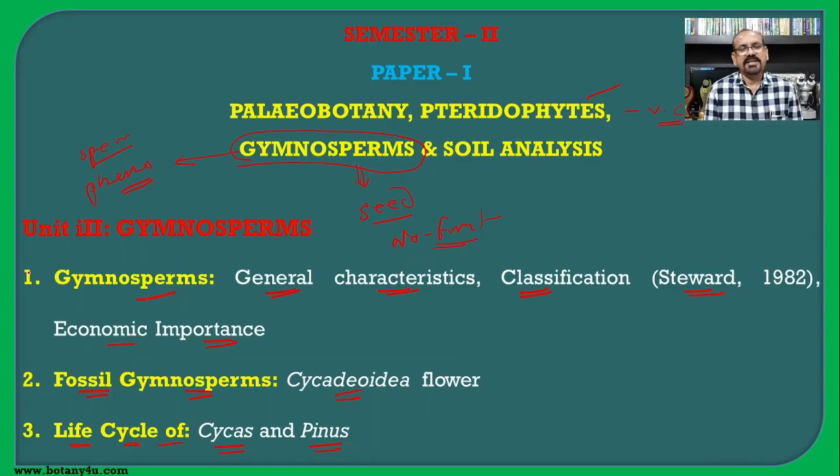So, let's see the different MCQs based on these different topics of the unit.